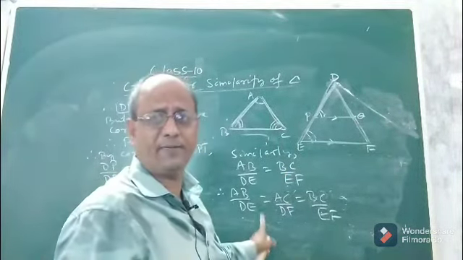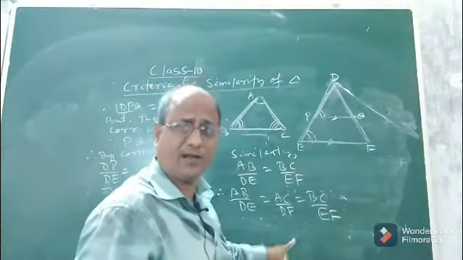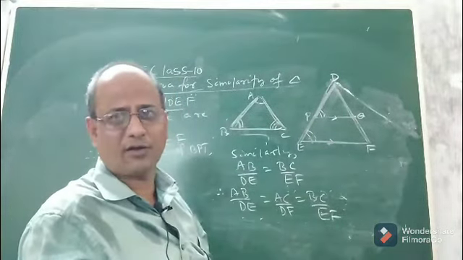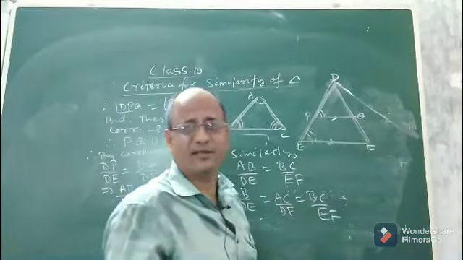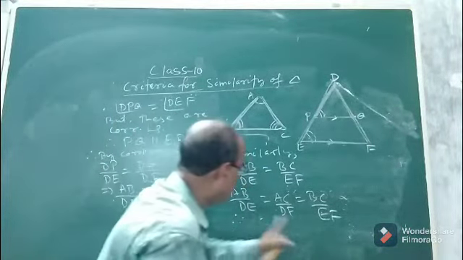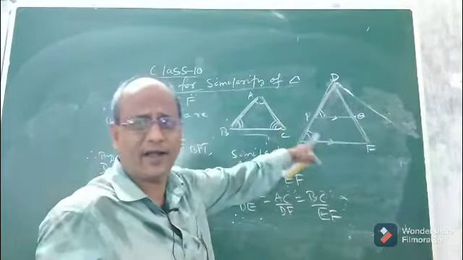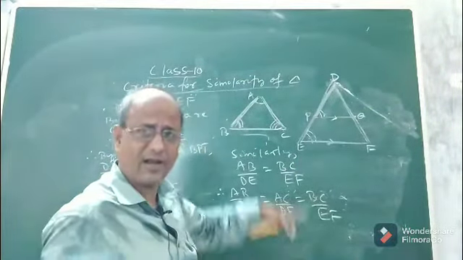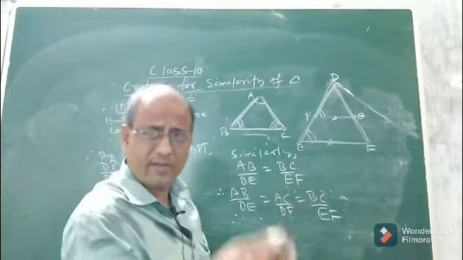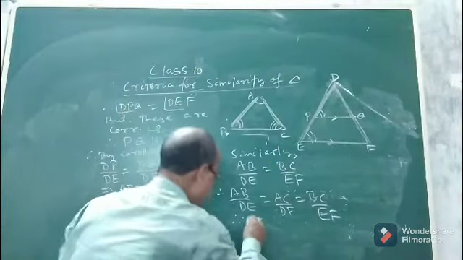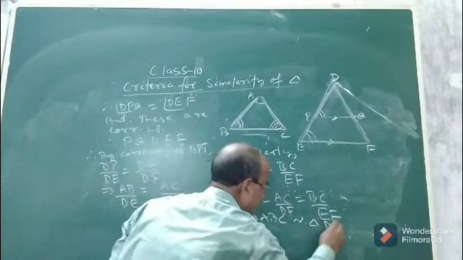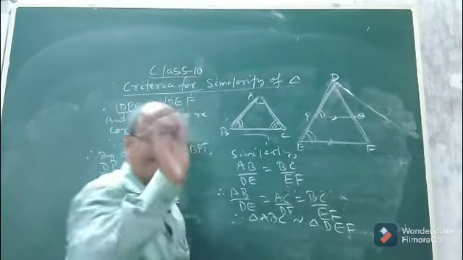So we proved that the three pairs of corresponding sides of both the triangles are proportional, and we are already given the corresponding angles are equal. So no doubt triangle ABC is similar to triangle DEF. So from these two conditions, we conclude that triangle ABC will be similar to triangle DEF. Okay, so this is case number 2.